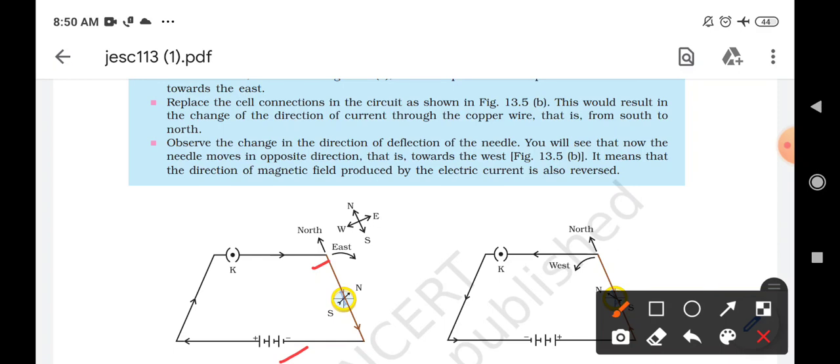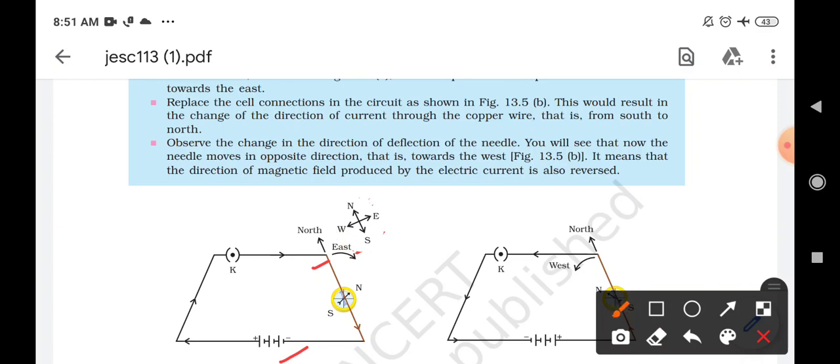Now, parallel to this copper wire, over it, we will keep a magnetic compass. It is explaining the direction, because the kind of deflection shown by the magnetic compass will make it easy for us to understand what kind of deflection is produced. Now let us see here, students.